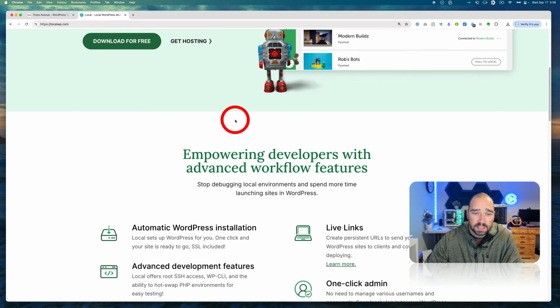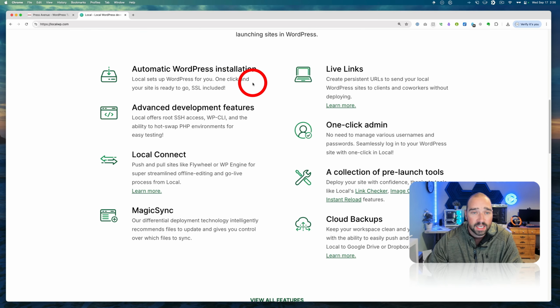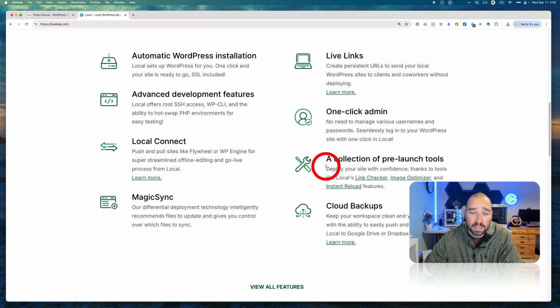So just a couple things that they do. It's an automatic installation. There are advanced features for developing, but you don't have to be a developer to use this. One-click admin I really like. You click a button, it logs you into the back end of the website. Don't have to remember a username or password, and just makes it very quick.